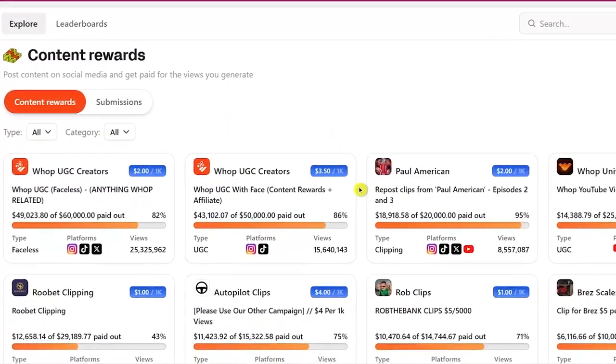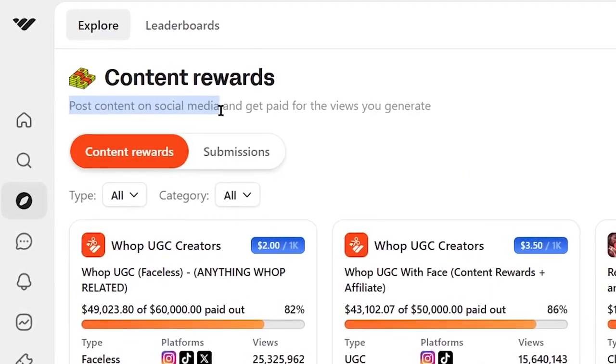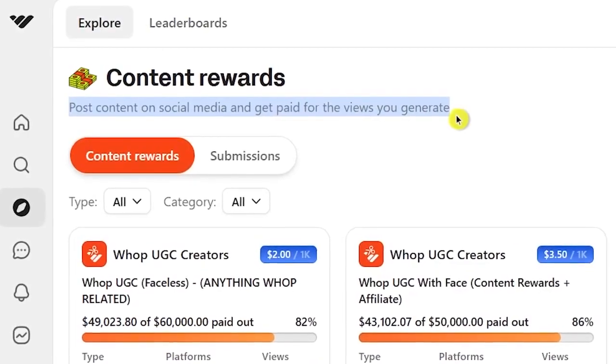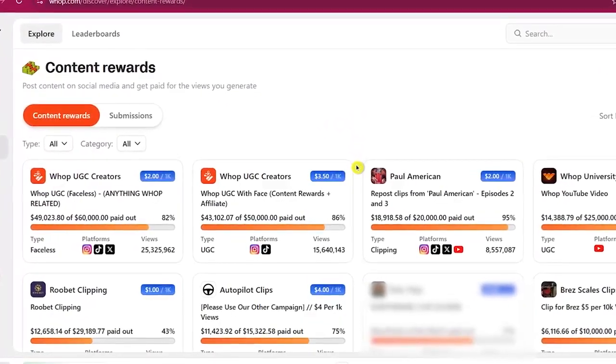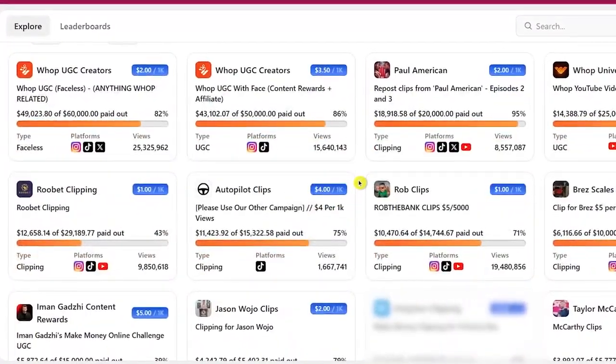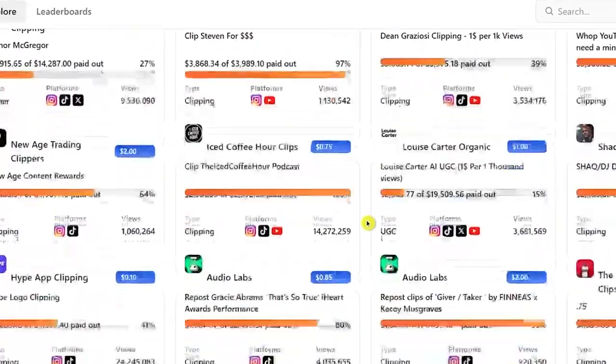and that's going to show you all the clipping opportunities available on whop right now. As you can see, post content on social media and get paid for the views you generate. So basically, in the whop content rewards, also known as the whop clipping program, you have the opportunity to paste short clips from already famous creators on different social media platforms and use their virality to make money online.